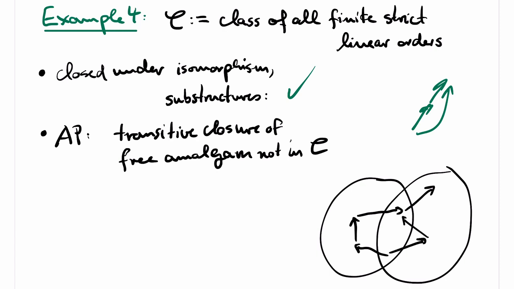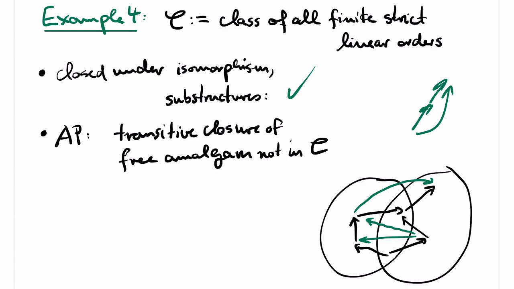In my picture, I don't draw edges that lie in the transitive closure of the edges that I draw, to avoid clutter. To find amalgams in this class, we combine the amalgamation idea for posets with the amalgamation idea for tournaments. We first compute the transitive closure. If the resulting structure contains incomparable elements, we add one edge between the incomparable elements and then compute the transitive closure again. If the resulting structure still contains incomparable elements, we continue in this way until we eventually arrive at a linear order. And this linear order provides the amalgam.